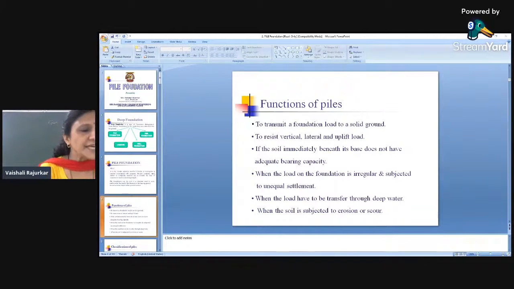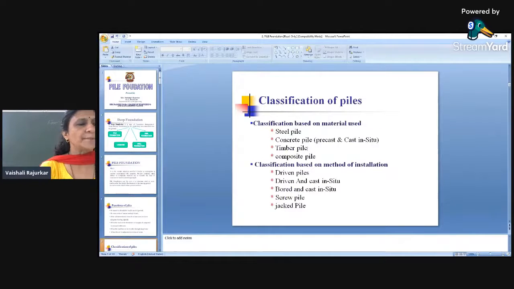We use it if the soil immediately beneath its base does not have adequate bearing capacity, when the load on the foundation is irregular and subjected to unequal settlement, when the load has to be transferred through a deep water and soil is subjected to erosion and scouring, then we will go for this type of deep foundation. Now this is the most important part.